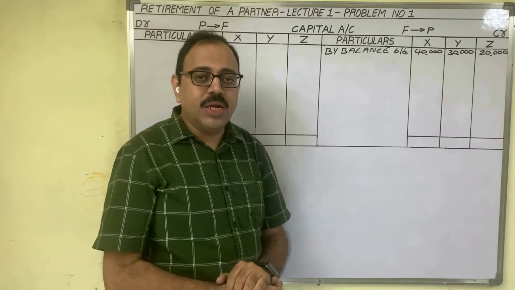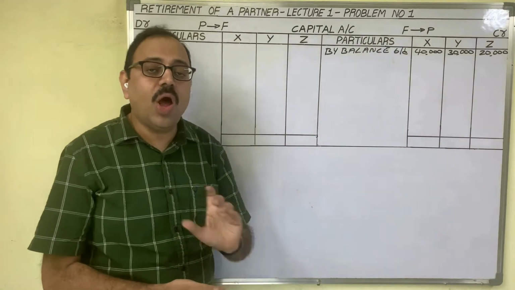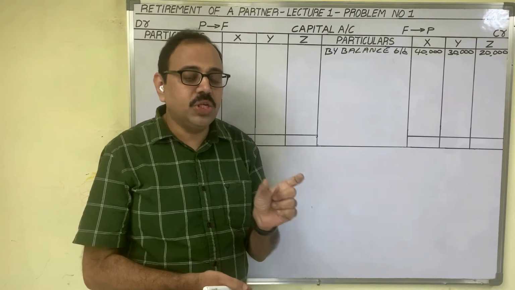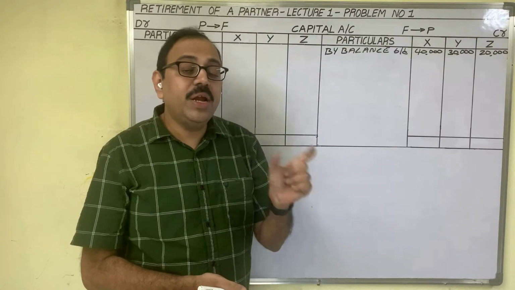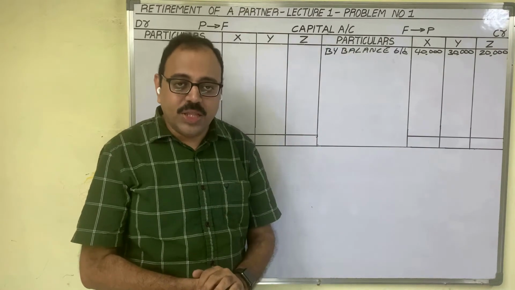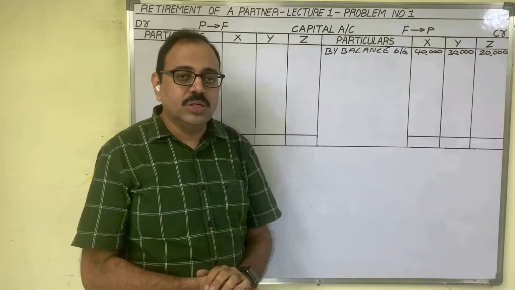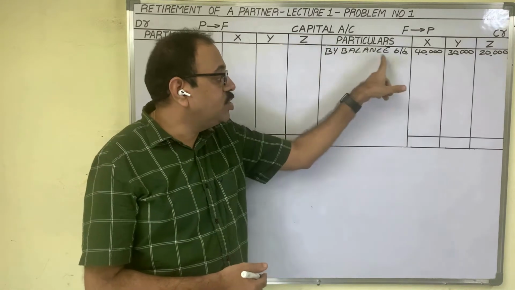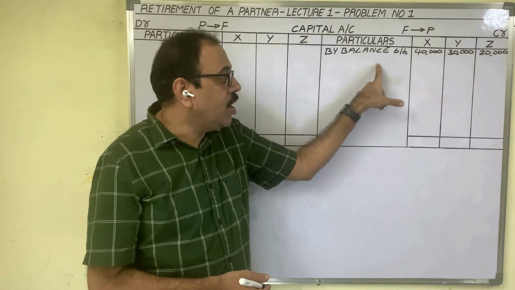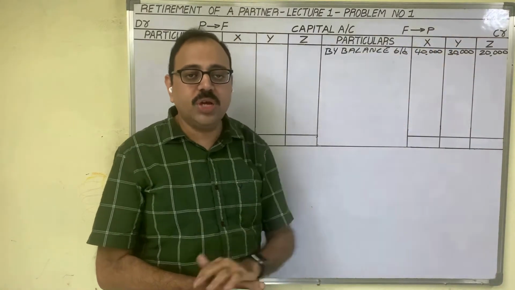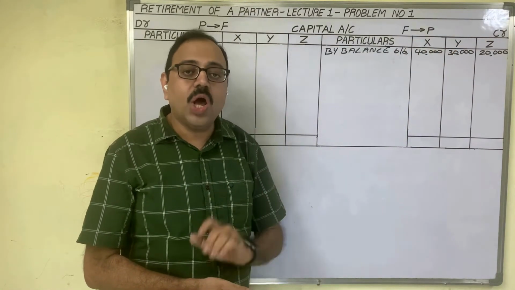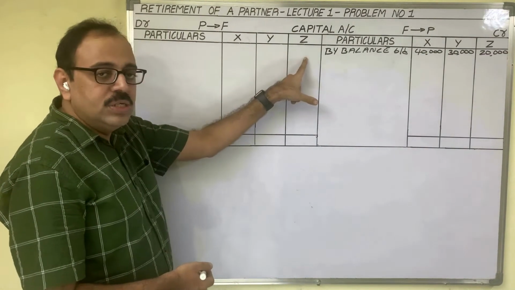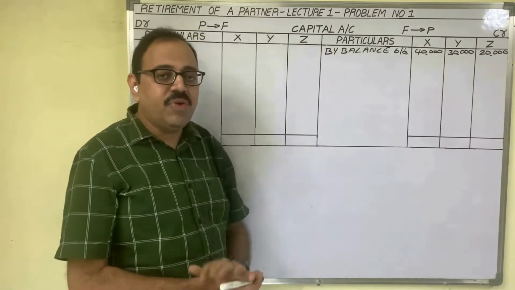After writing the opening balance, we should write the revaluation account answer, profit or loss. But in the present problem, in the revaluation account there is no final profit or loss which can be transferred to all partners' capital accounts. Therefore, don't write the revaluation account. Suppose in the revaluation account profit came. In that case, we should write that profit on the credit side, by revaluation account, with three amounts in the three partners' columns. Suppose in the revaluation account loss came, then on the debit side we should write to revaluation account three amounts. But in the present problem, you need not write the revaluation account.